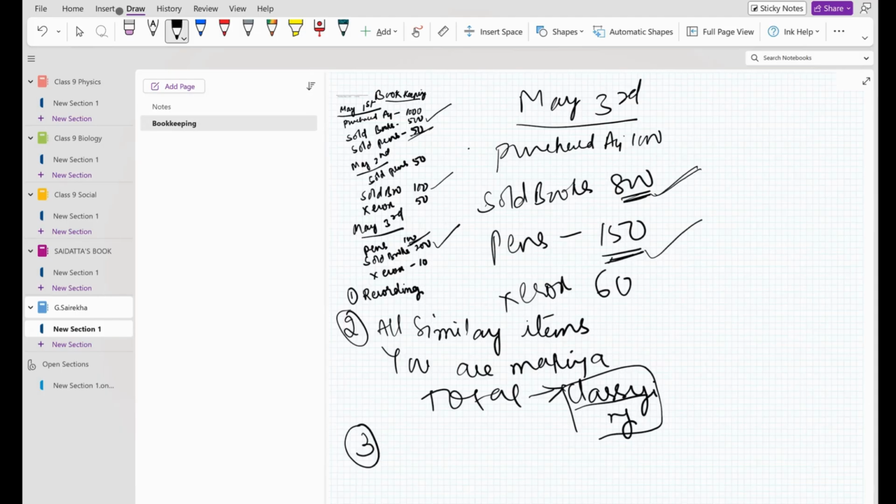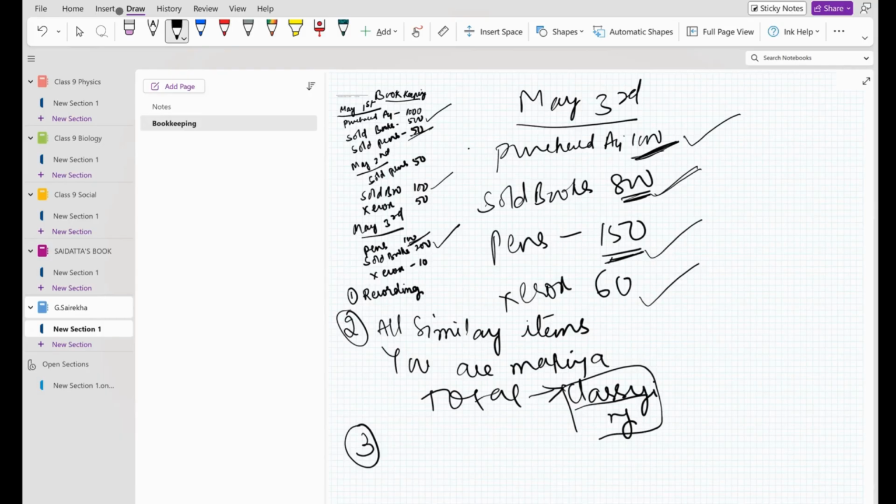How much did you sell for Xerox? 60 rupees. How much worth of A4 size papers did you purchase? 1,000. Okay, all right.